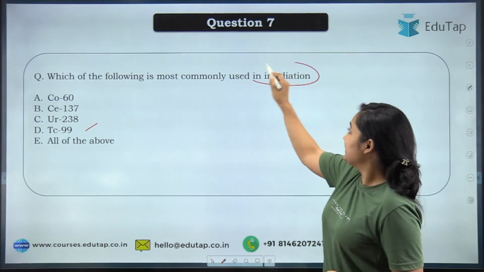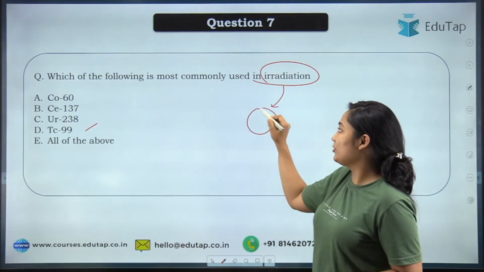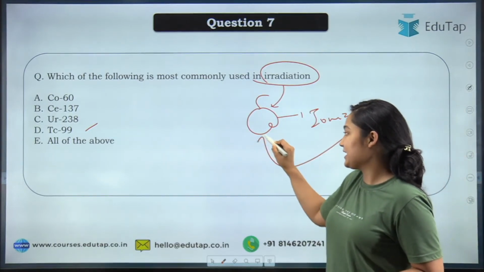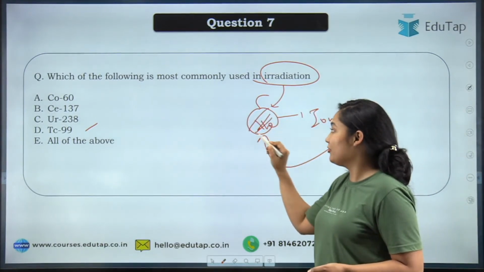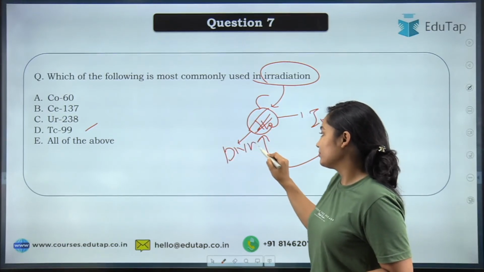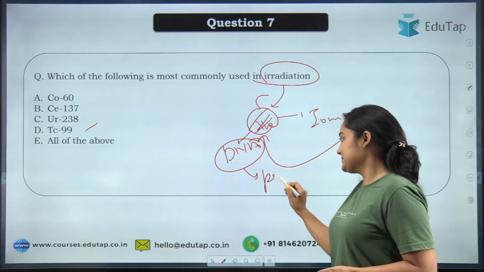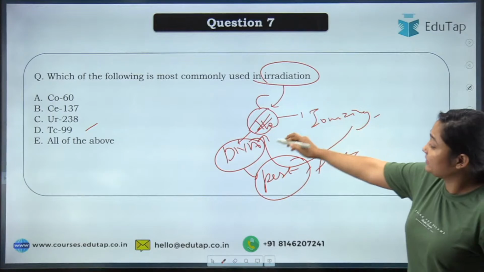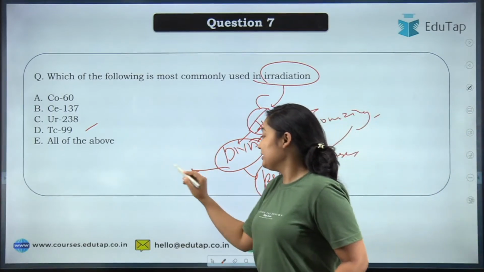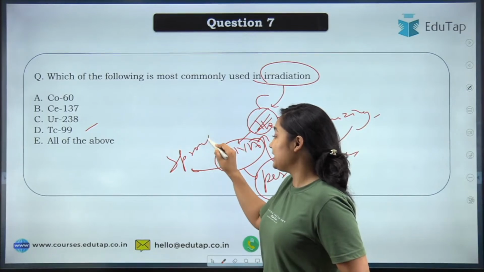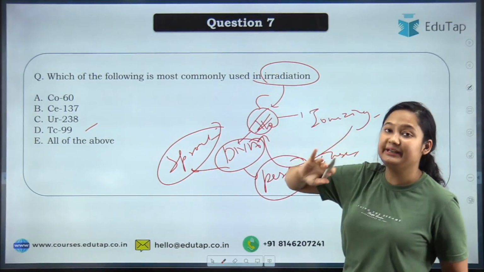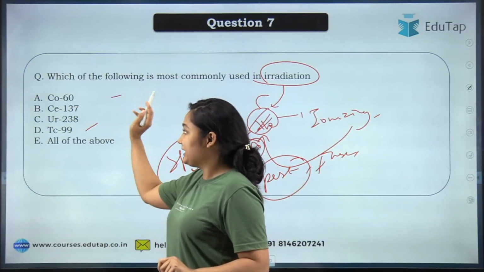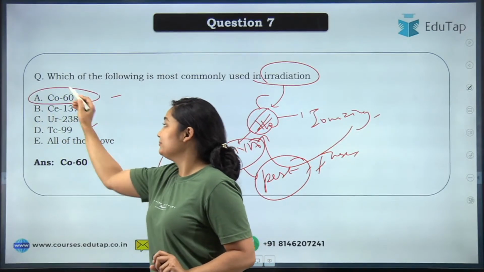We all know what irradiation is. You are exposing your food product to ionizing radiation. Now, what will this ionizing radiation do? It will disrupt the DNA of the pest or the insect, or even the DNA of the product too. That is why if the product has the problem of sprouting, that will also be checked when we are doing the irradiation. Most of you are going with option E, some are guessing option A, and the correct answer will be only option A.